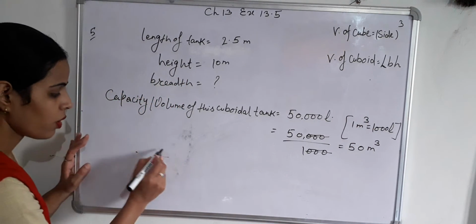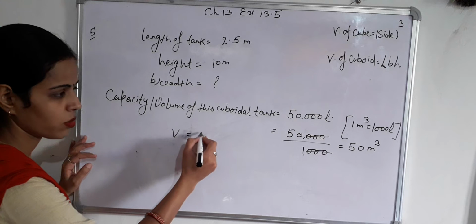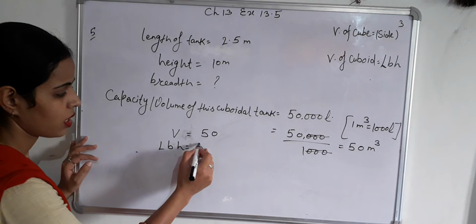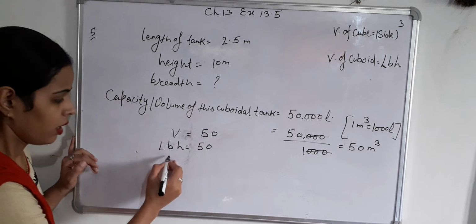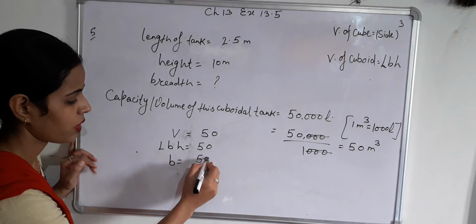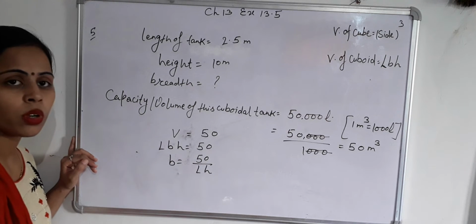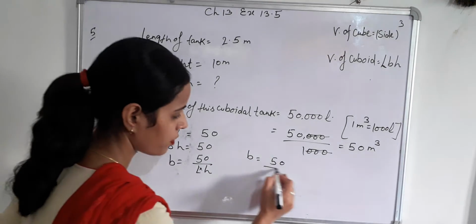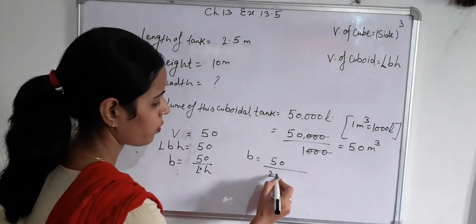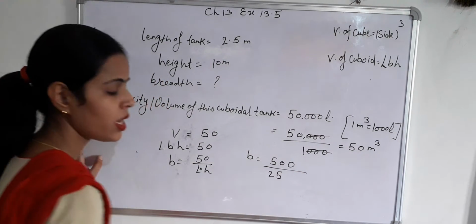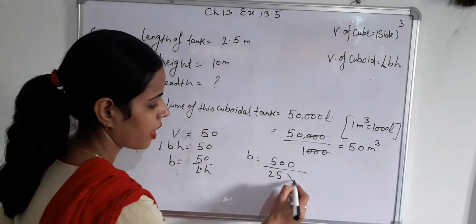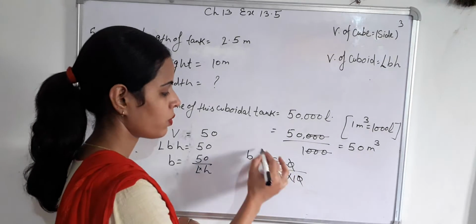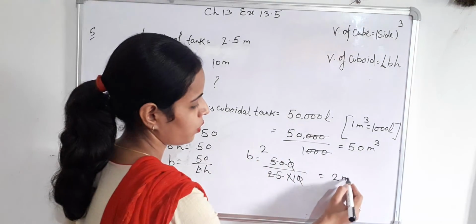Now volume or capacity equals L into B into H, which is equal to 50. B equals 50 upon L into H. So B equals 50 upon 2.5, the decimal is removed by multiplying by 10, into H, where H is 10. 10 is cancelled by 10. 25 into 2 is 50, so B equals 2 meter.